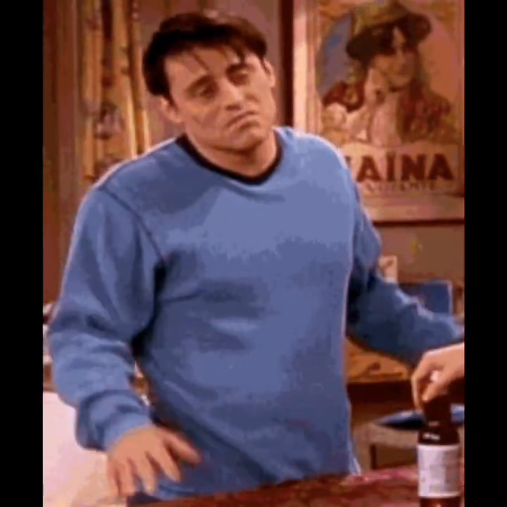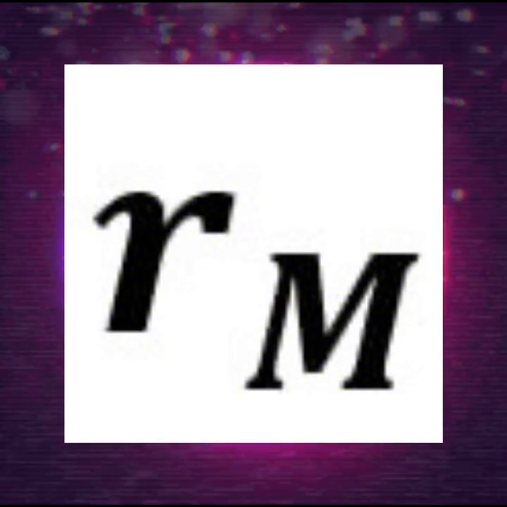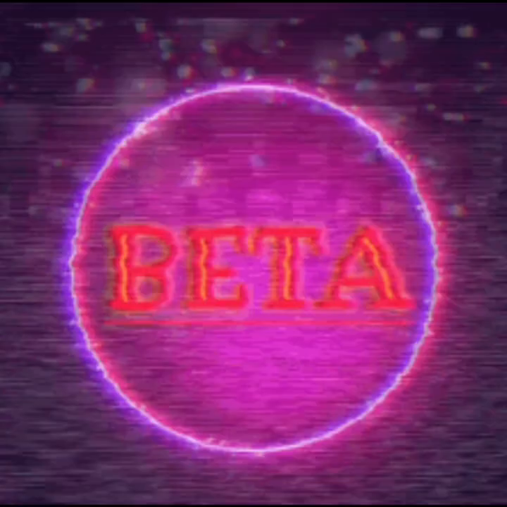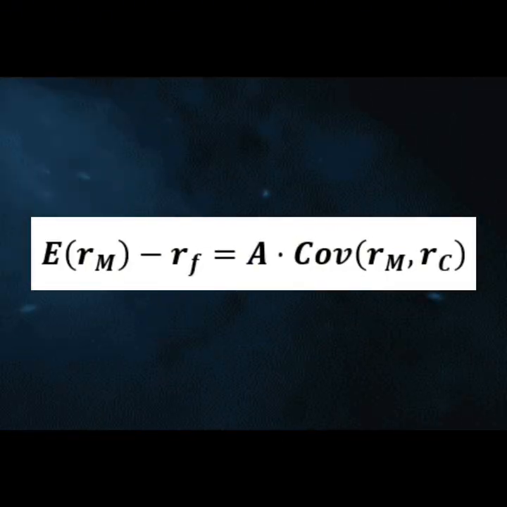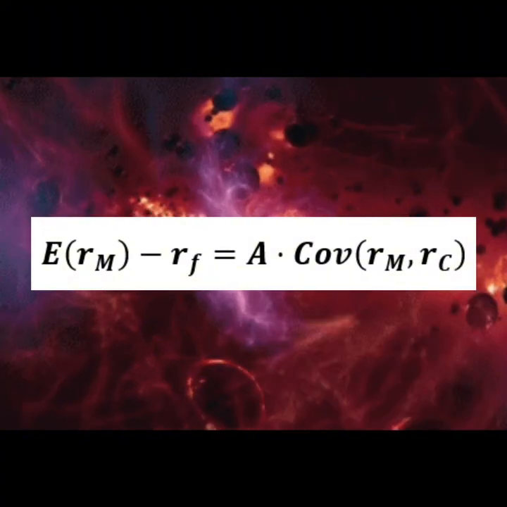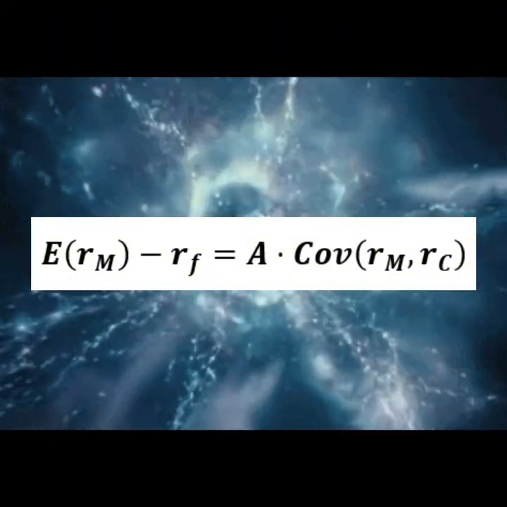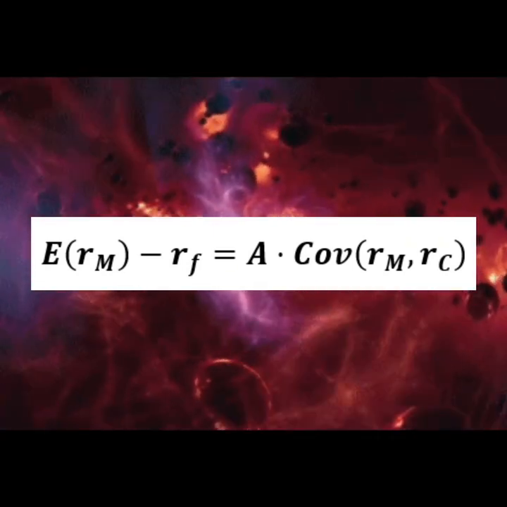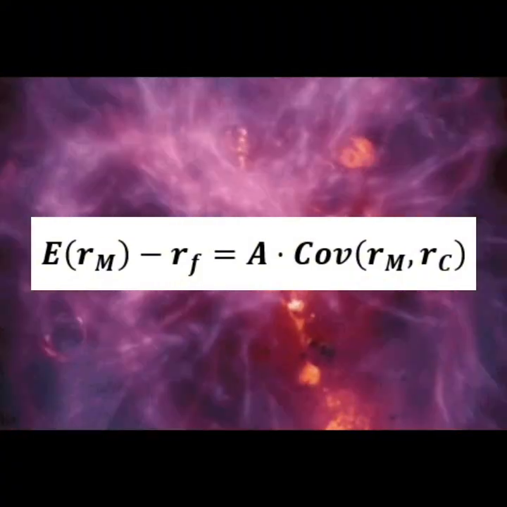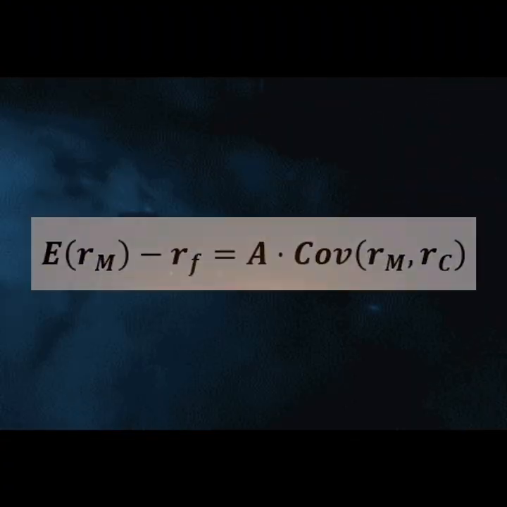Consumption CAPM doesn't care how stocks fluctuate with the market. It uses consumption beta, which measures whether stock yields move in the same direction as or against aggregate consumption. As in the formula, A is risk aversion and the other term is the covariance between market returns and consumption. So if this covariance is positive and very large, it means that when social consumption decreases in a crisis, the stock price also falls sharply. And this stock won't help your life in difficult times at all. It's too risky and people will demand a very high risk premium before they even consider buying it.